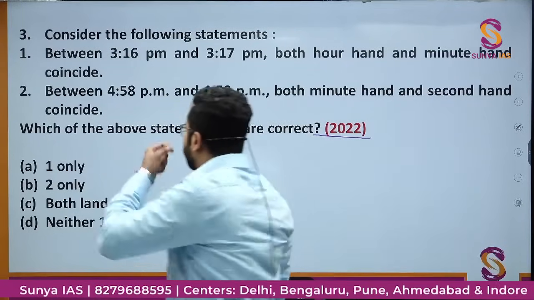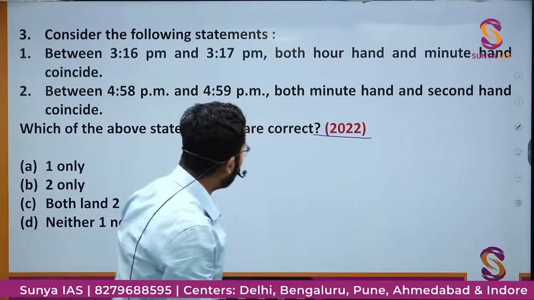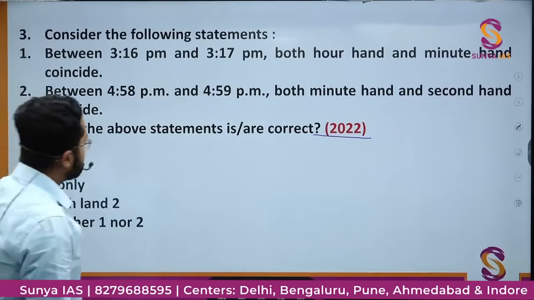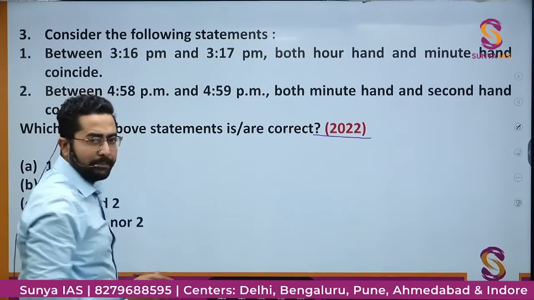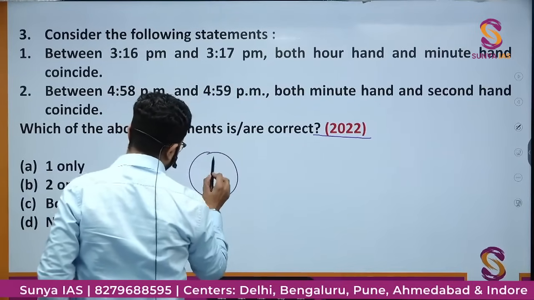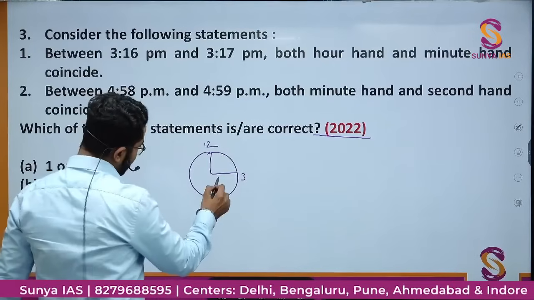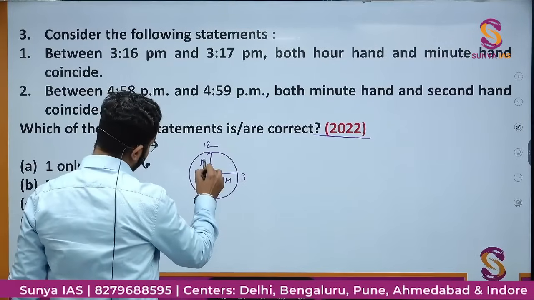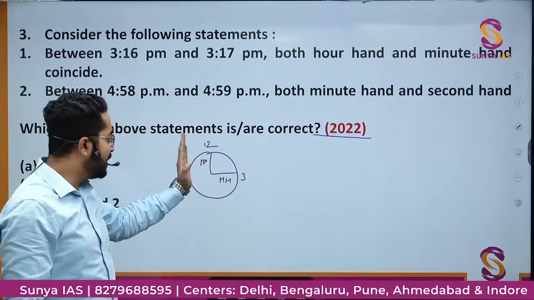तो अब देखो 3:16 and 3:17 के बीच में hour hand and minute hand coincide कर रही है. So instead of finding in between, what I'll do, मैं देख लेता हूं 3 बजे के बाद. This is 3 PM, this is 3, this is 12, this is hour hand, this is minute hand. Now I'll see after how much time these hour hand and minute hand will coincide.